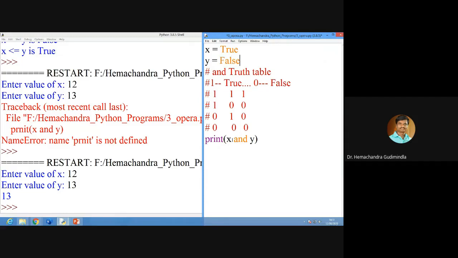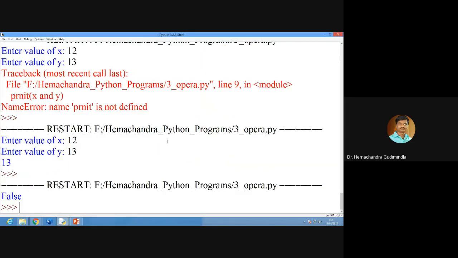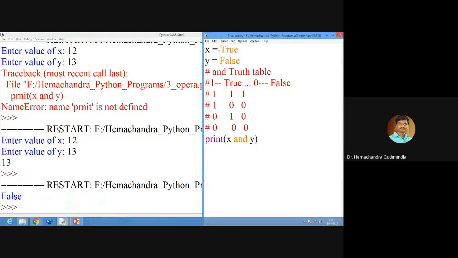First we will check the truth table, later we will see why it is giving this. Whenever we give x equal to true, y equal to false, the output is false. Similarly, we can write here single inverted comma x and y colon, ends comma x and y.